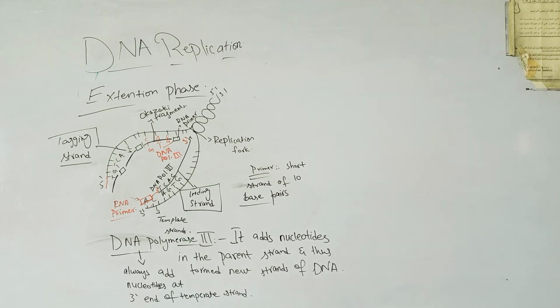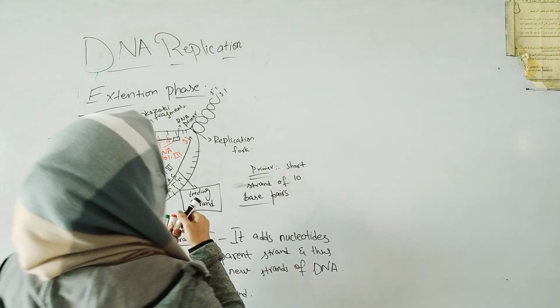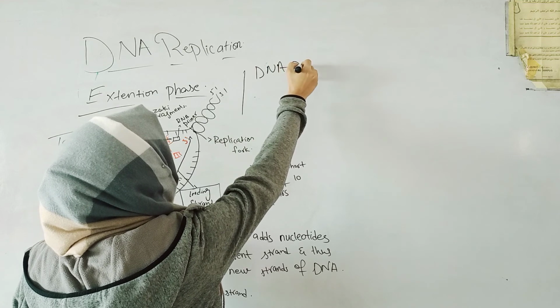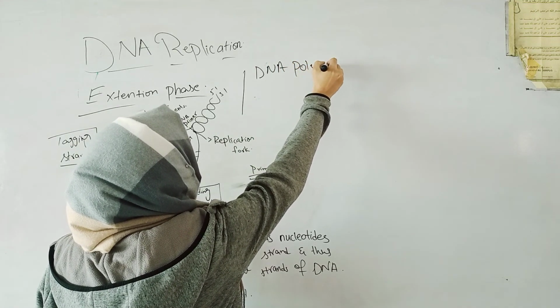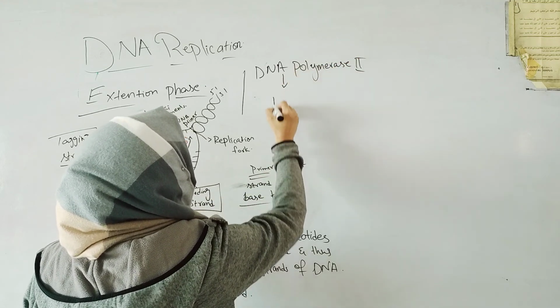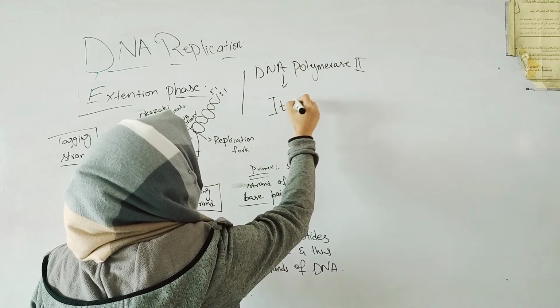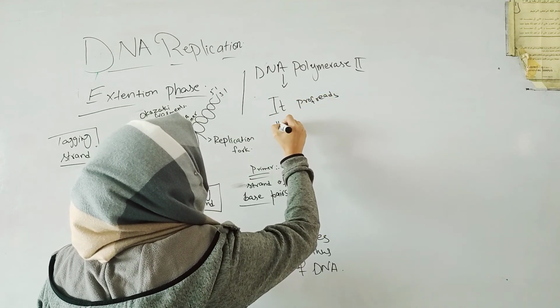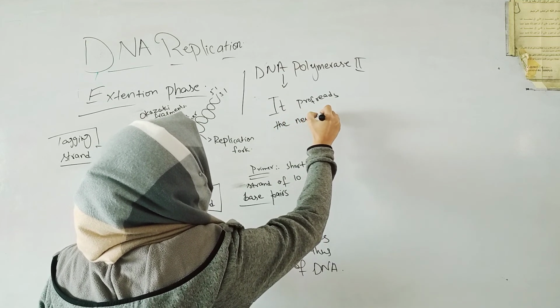Okay. Now, after all this procedure, another enzyme will come, which is called DNA polymerase 2. And what does this DNA polymerase do? It proofreads the newly synthesized DNA.